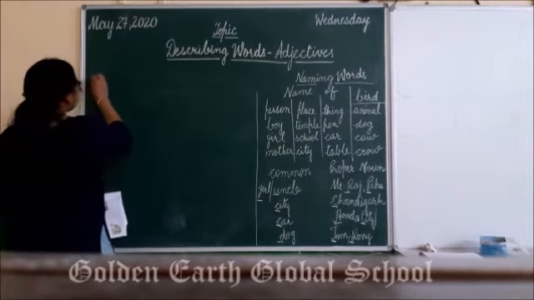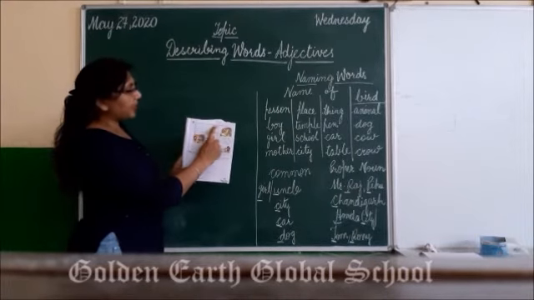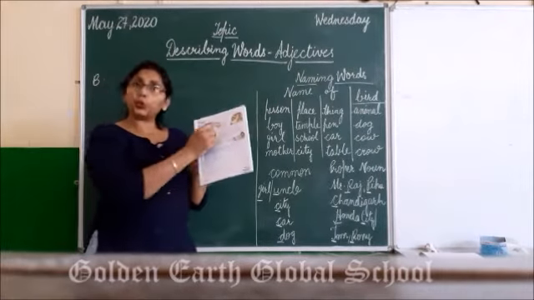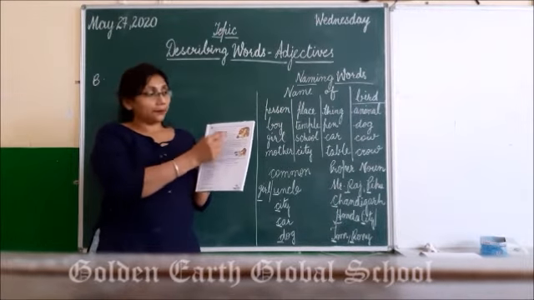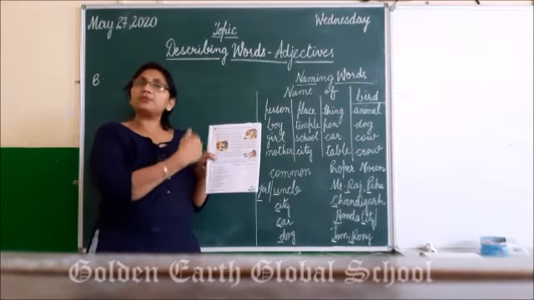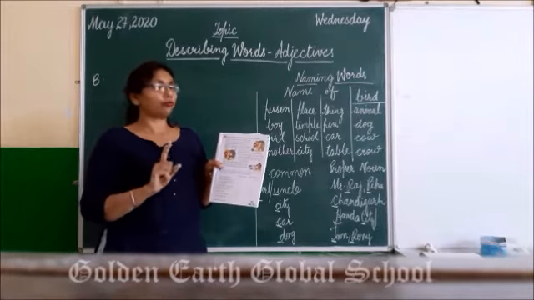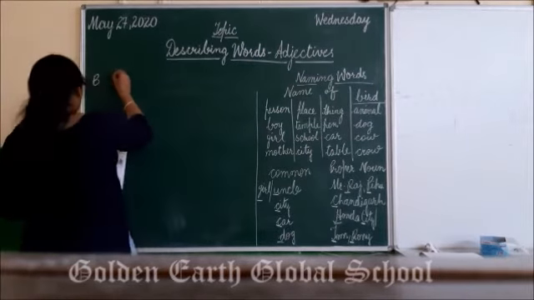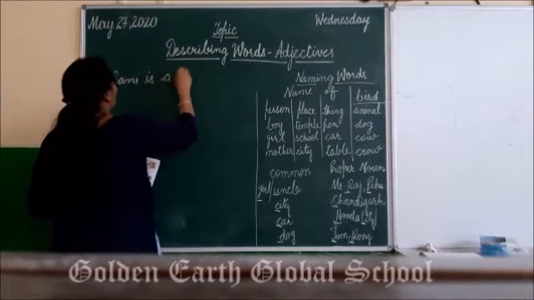Our next exercise is read the story given below and circle the describing words. Means कि you have been given a story here. You have to pick the describing words. Means आपने जो noun से पहले word होता है, the word that comes before the noun is a describing word. Remember this thing. Okay, don't forget. Now the first one is Rani is a small girl.